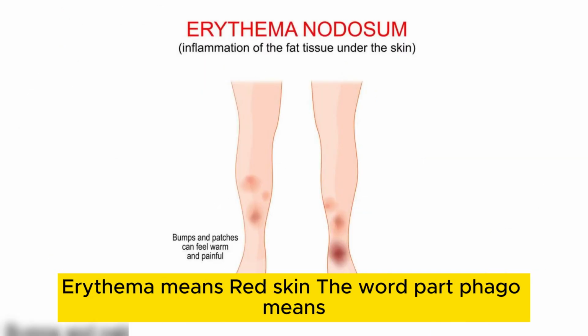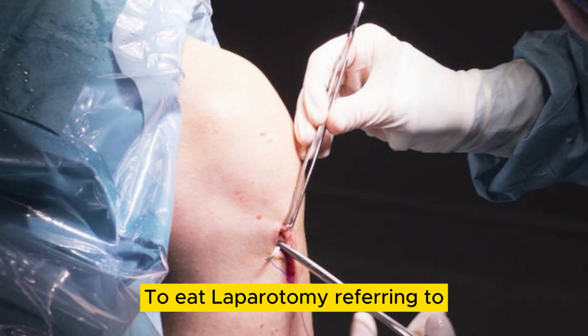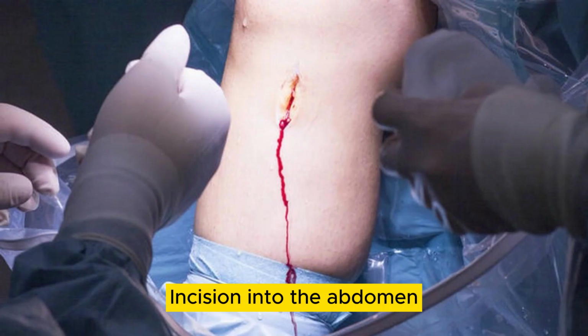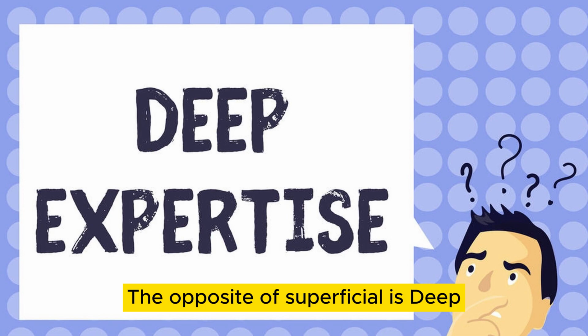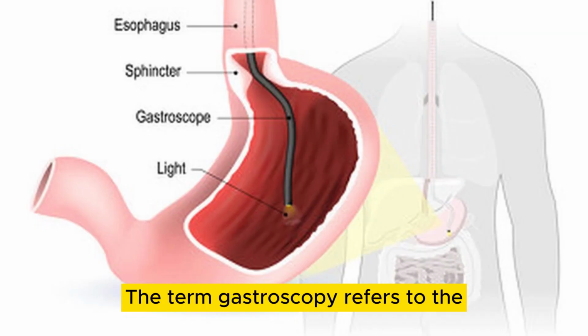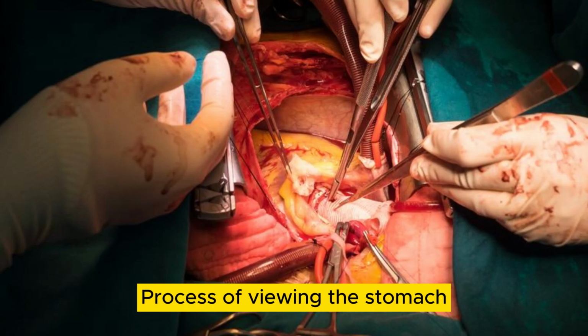Erythema means red skin. The word part phago means to eat. Laparotomy refers to incision into the abdomen. The abbreviation for urine is U. The opposite of superficial is deep. The term gastroscopy refers to the process of viewing the stomach.